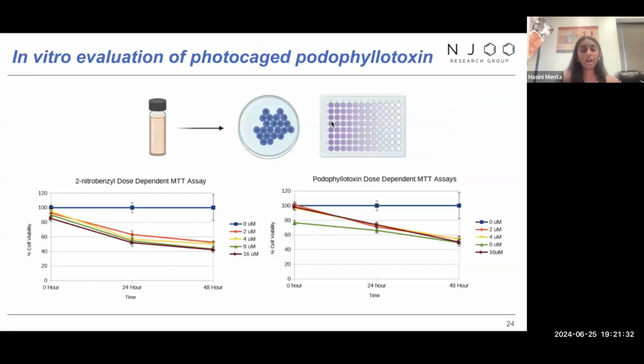And then our last way of looking into our toxicity and how these compounds work is that we did more cell assays. Here we can see two other graphs. We can see the two compounds in dose-dependent MTT assays. And again, as time goes on, cell viability does decrease over this 48-hour period at different concentrations. So we do see lower viability in cells over the course of 48 hours, but it's not very prominent.